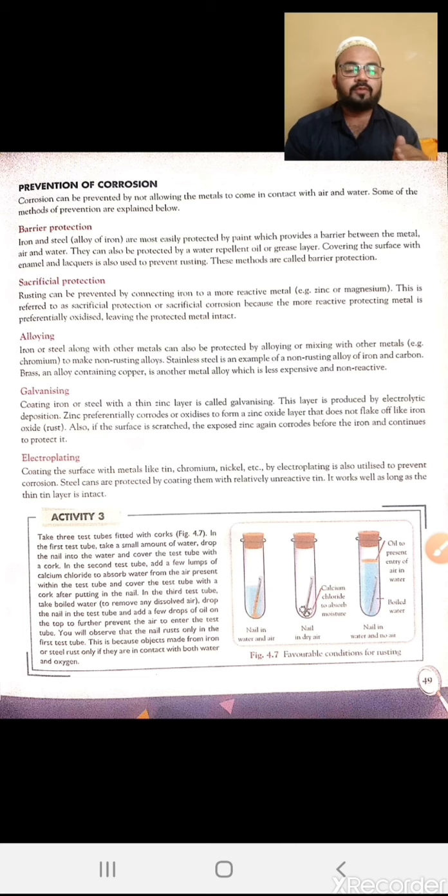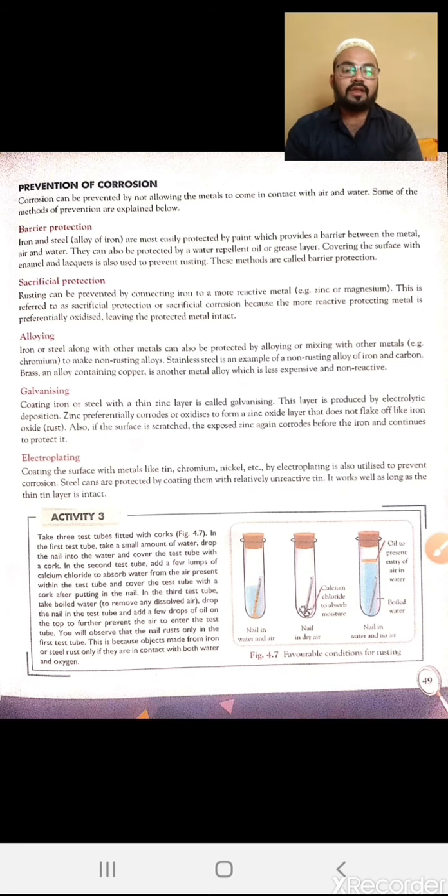Second is sacrificial protection. Sacrificial protection means whenever a less reactive metal is combined with a more reactive element, the more reactive element will be corroded, it will quickly carry out this chemical process, the oxidation reaction, and it protects the less reactive element. This is called sacrificial protection.